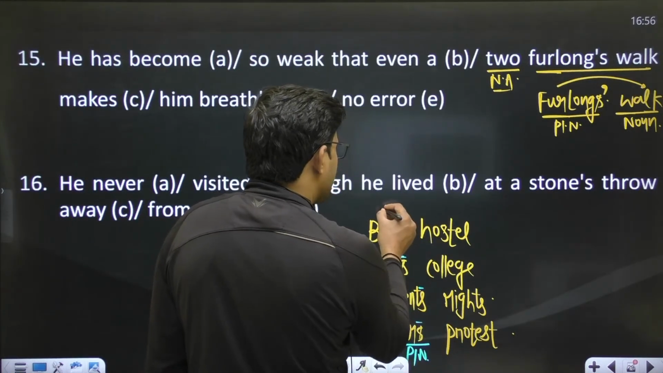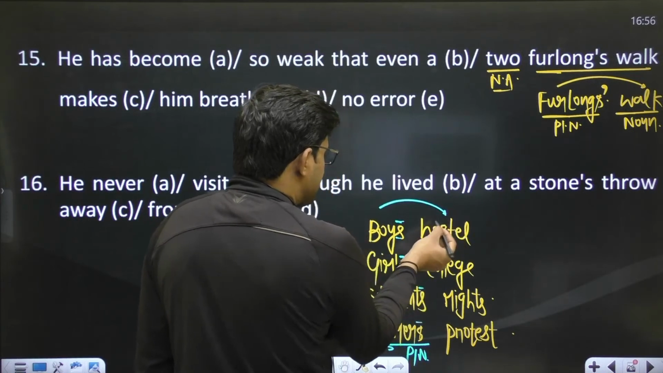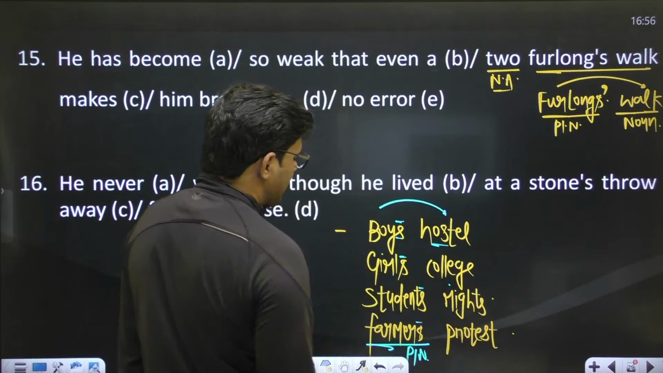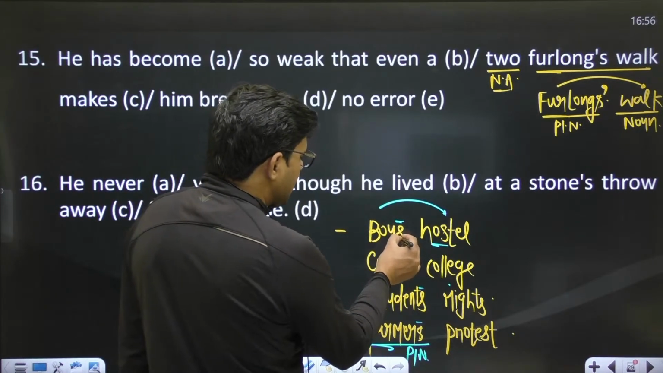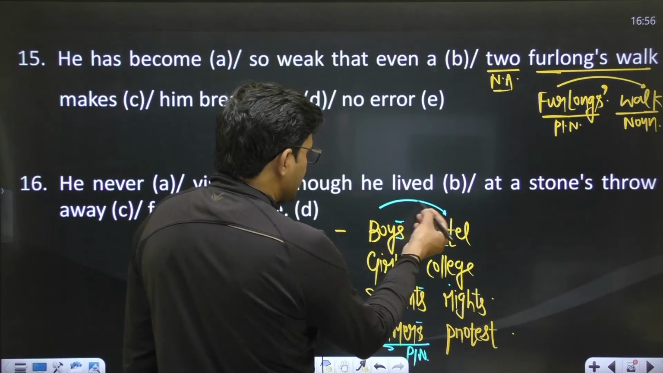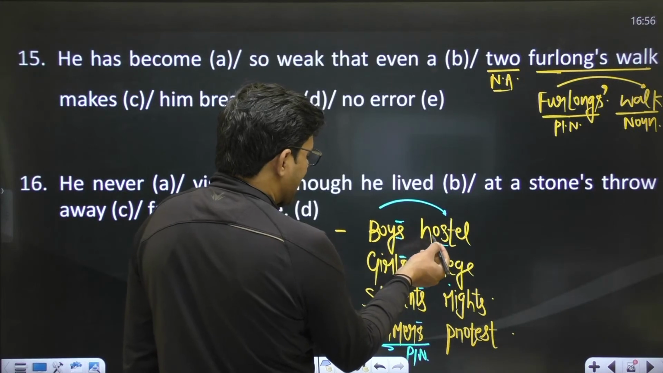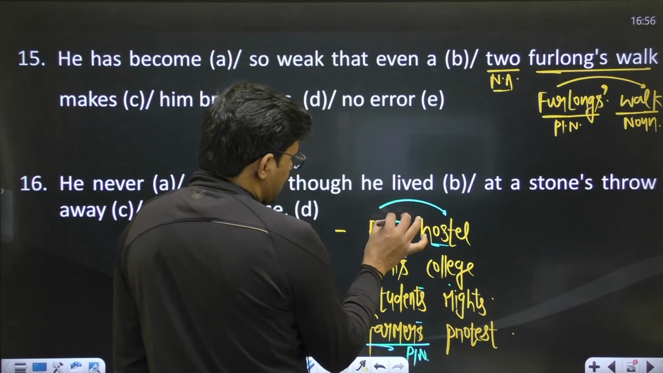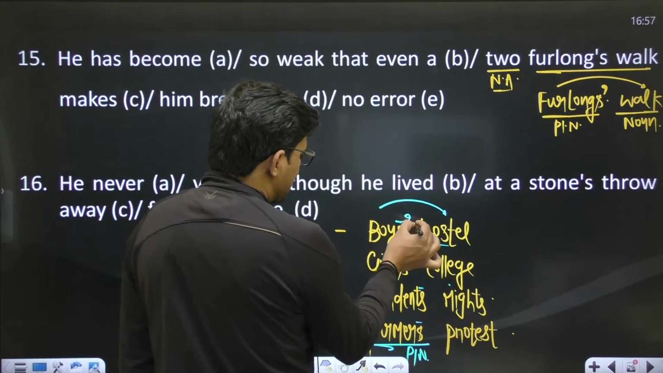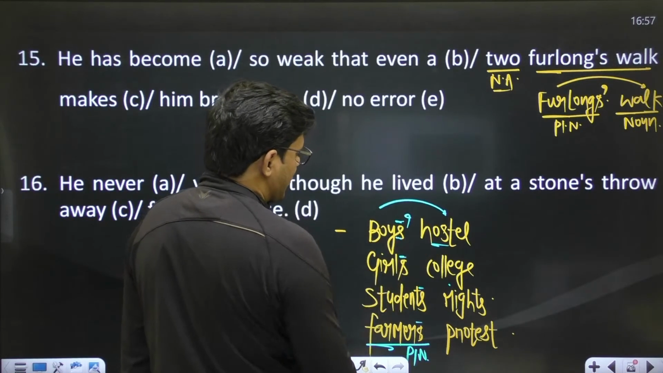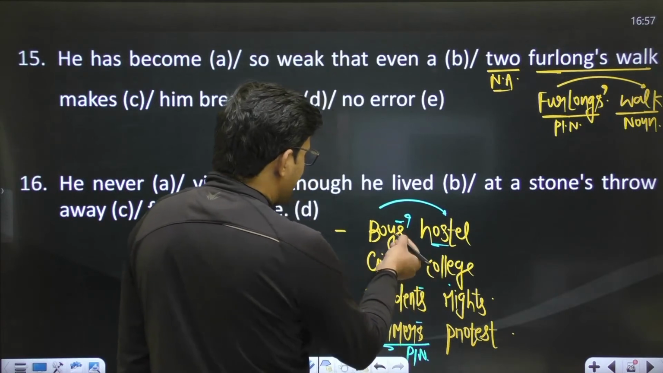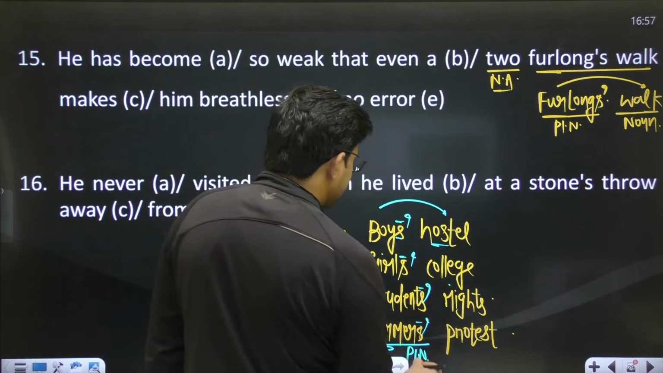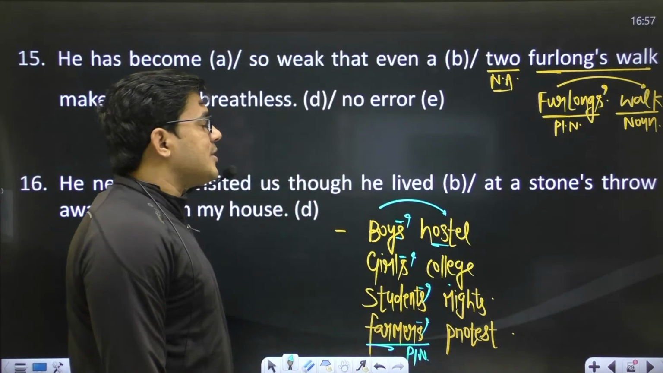And you have possession. The possession of the plural noun is on what? On hostel, college, rights, or protest. So whenever you talk about a plural noun, to show possession of a plural noun on another noun, we always use an apostrophe. That's it. Don't use s after this apostrophe. So the sentence will be like boys' hostel, girls' college, students' rights, farmers' protest. It will be the right one.